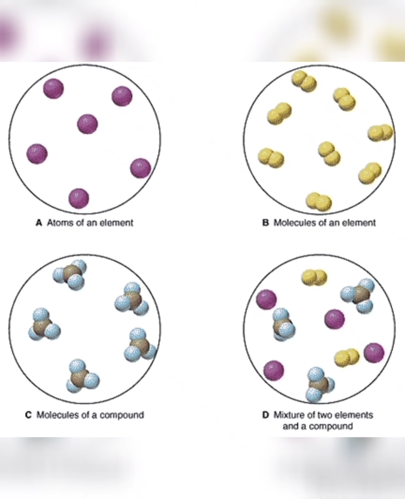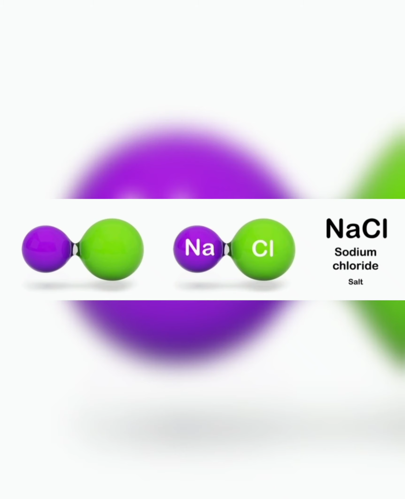Hope you understood. And the most interesting part is that atoms of two poisonous substances, like sodium and chlorine, both are poisonous, so they combine together to form salt, right? And the resulting compound is NaCl, or the salt, that is something which we use in our daily life, right?